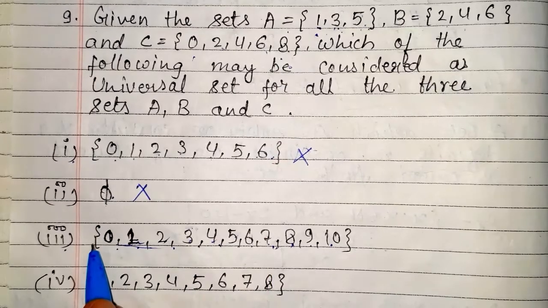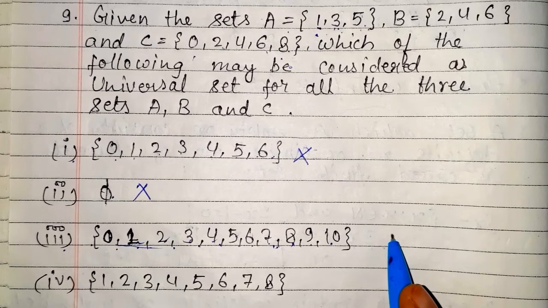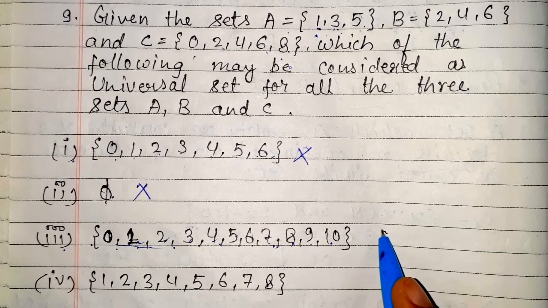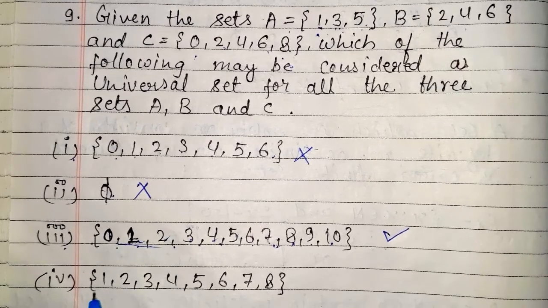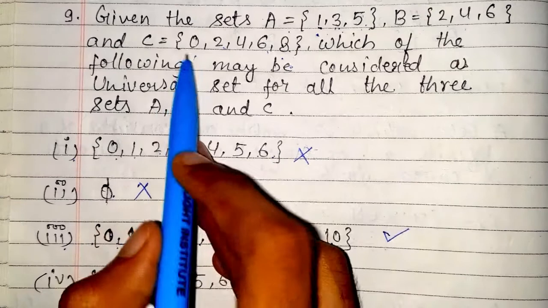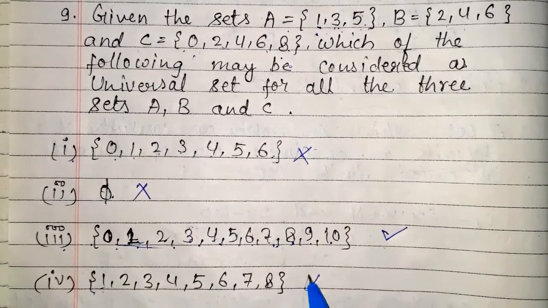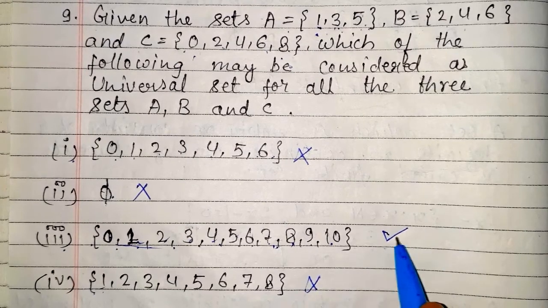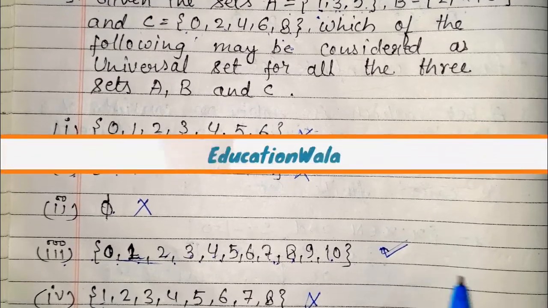So this set contains all the elements of A, B and C. So this is true. Now also check second. So we clearly see that there is no 0 element and we need 0 element in C. So this is wrong. So our right answer is third. So our exercise is completed here.